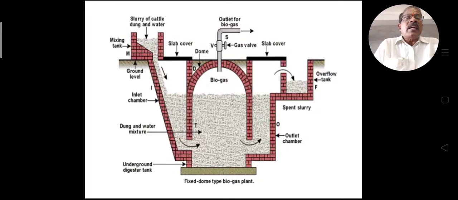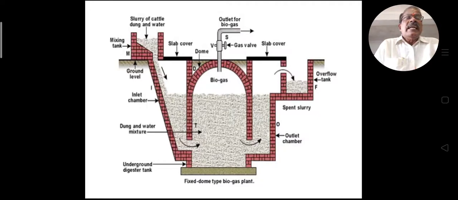This inlet chamber is closed by slab covers, and then the waste of this plant slurry goes into the outflow tank.